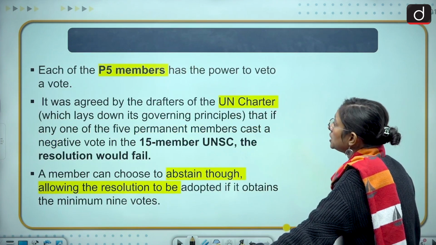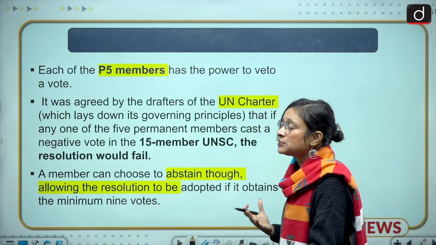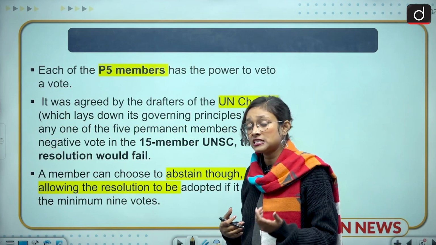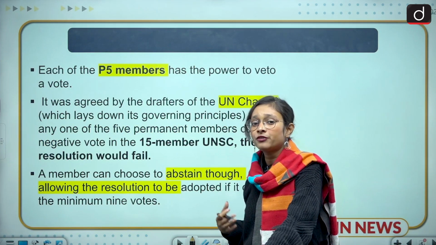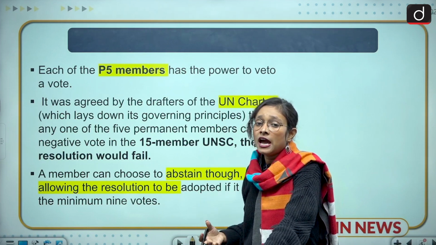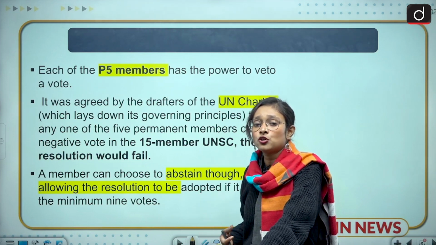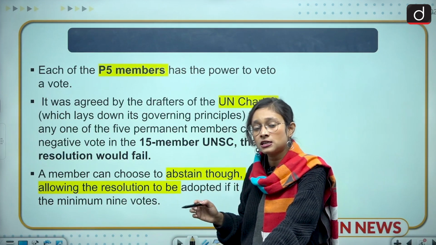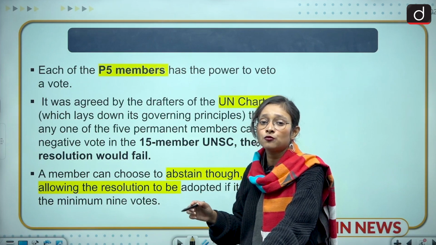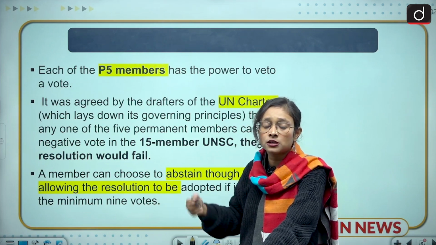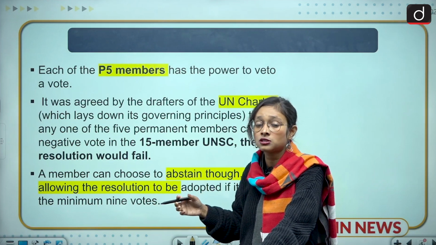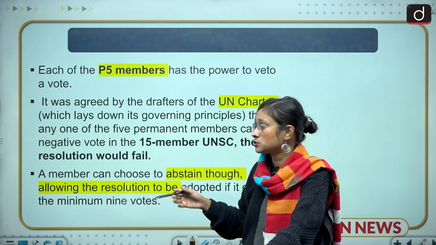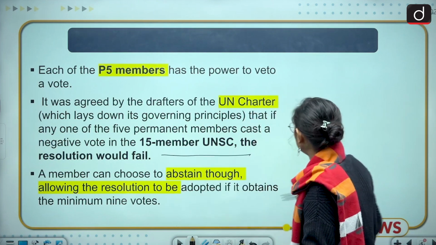The next slide is about what rights these P5 members have. They have the right to veto any resolution, and they can also vote in favor, or they can abstain. And if they abstain, by securing 9 votes you can pass any resolution. So one member has the exclusive right that if the member doesn't want to pass the resolution, they can fail it by voting accordingly. This is the superpower given to all the permanent members of the United Nations Security Council. Moving to the next slide.